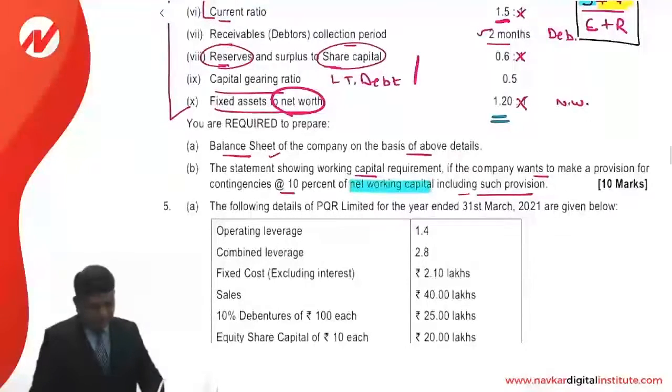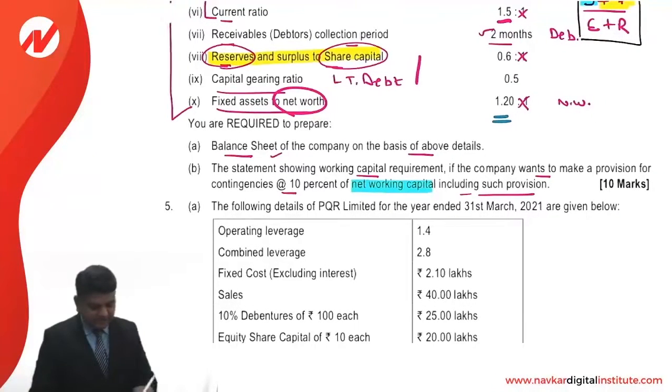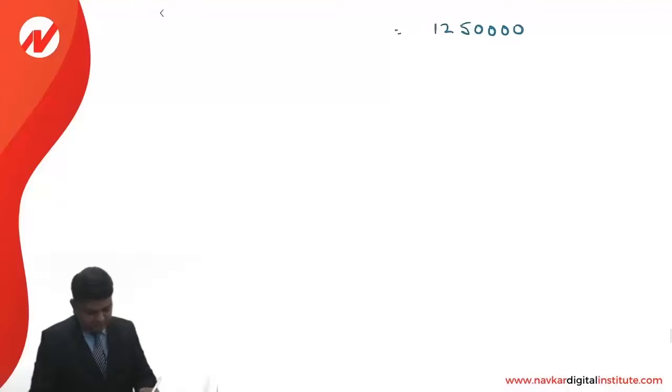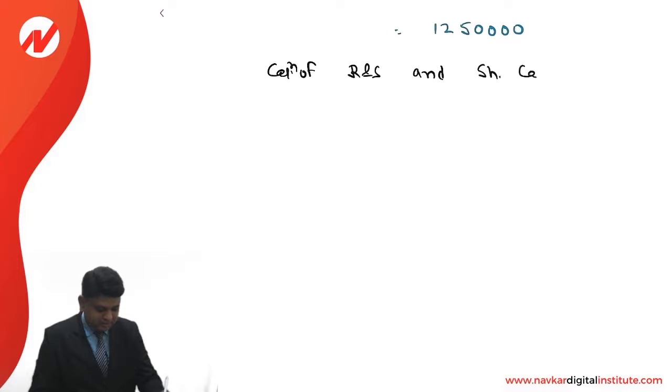Now we'll use these two information, that is reserves and surplus to share capital is 0.60. So calculation of reserves and surplus and share capital.